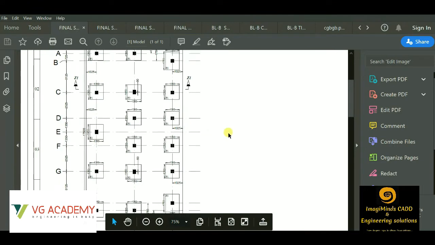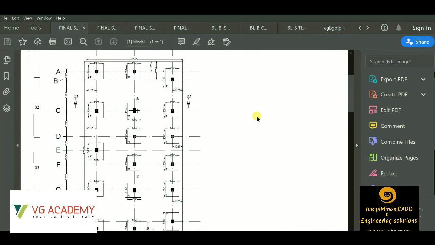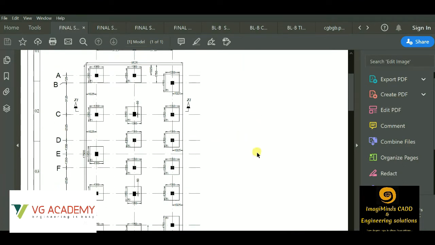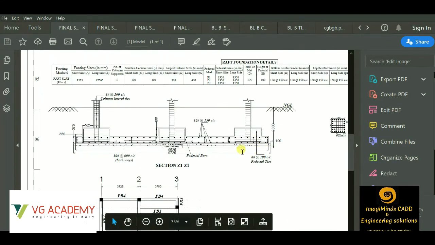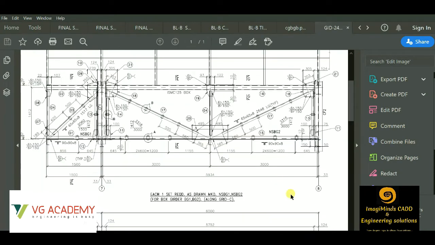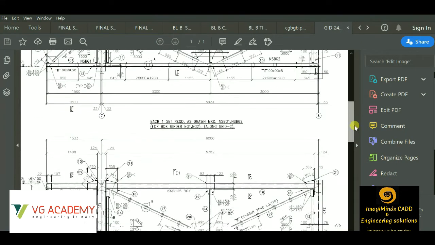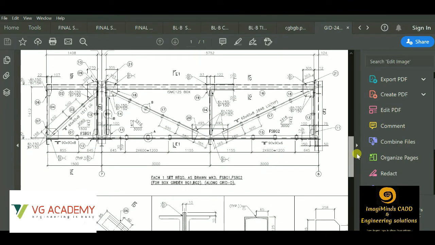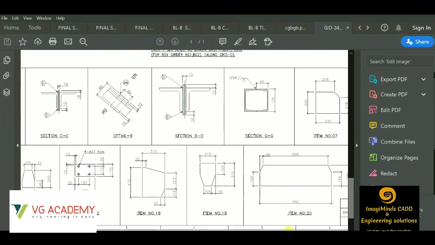So these are all necessary in the field of civil engineering career. Suppose many of you would like to work as a civil engineering designer. So these are the works you are going to do. This is an example of a working drawing. This is the detailed drawing of the foundation. This is a sectional view. These are my projects. So these are few examples of steel structural detailing. When I was working as a design engineer, these were done by me. So I'll be sharing with you this type of live projects so that it helps you out a lot.